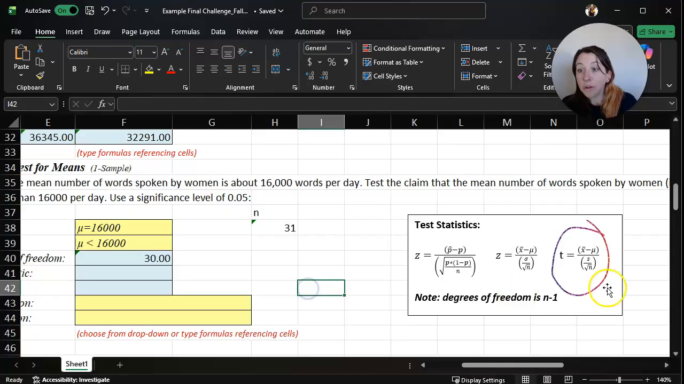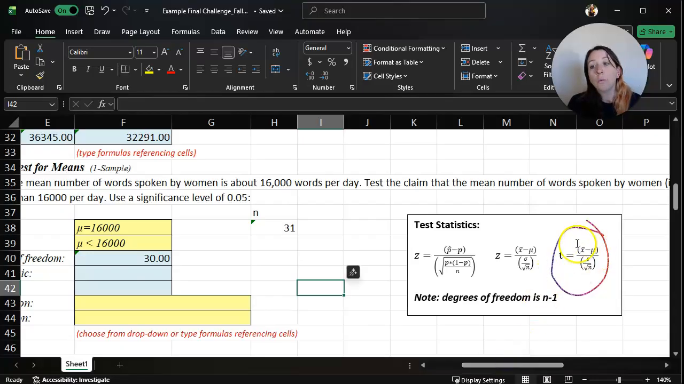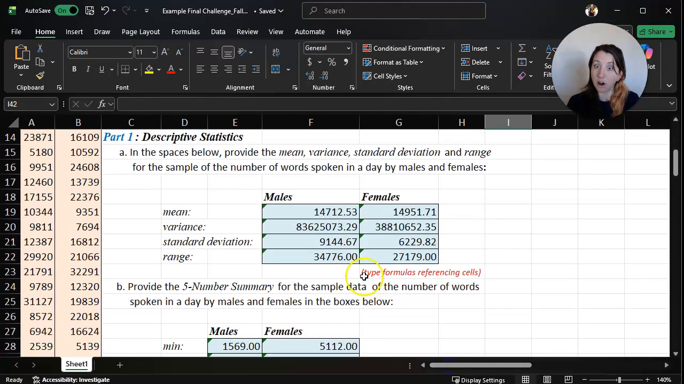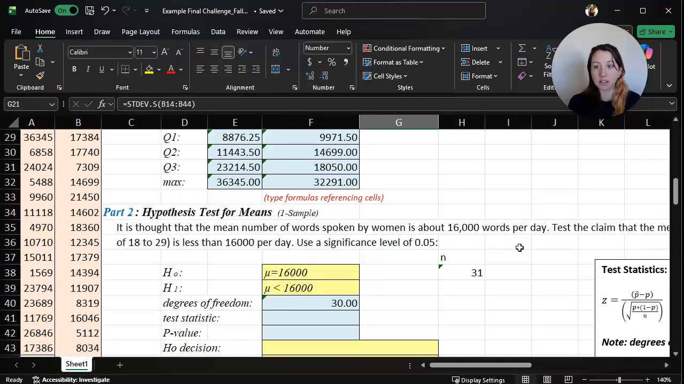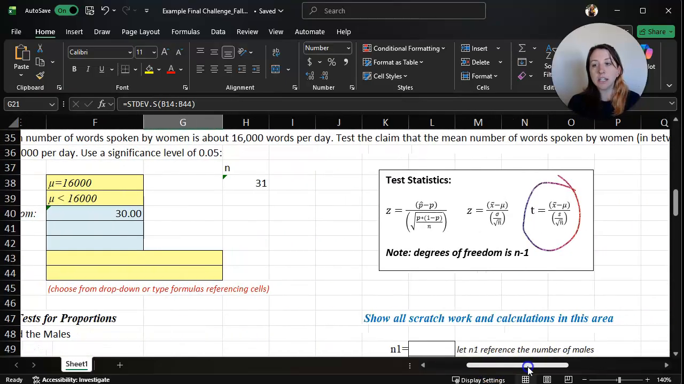All right, so we're using our t distribution. Our test statistic will be a t-score here. So we need the sample mean. x bar is the sample mean. We need mu, which is what we assume to be true, which is 16,000. Then we need S, our sample standard deviation, which we found all the way up here. And we also need N, so the square root of N.